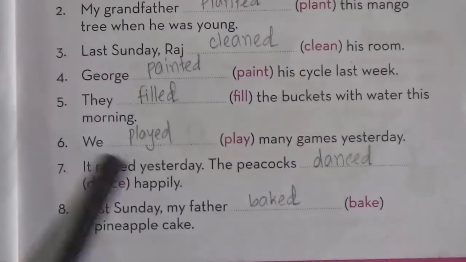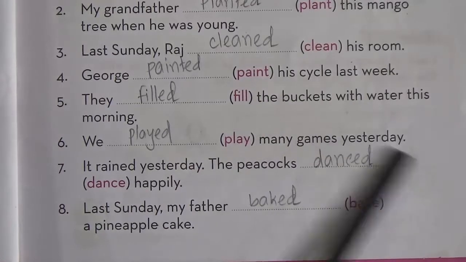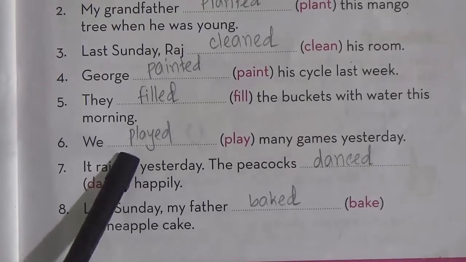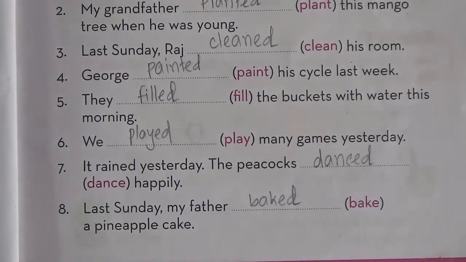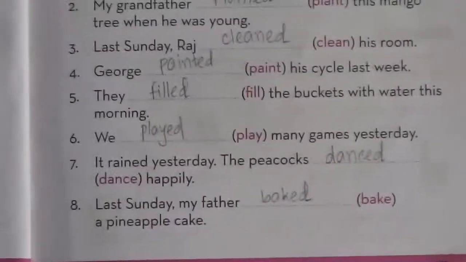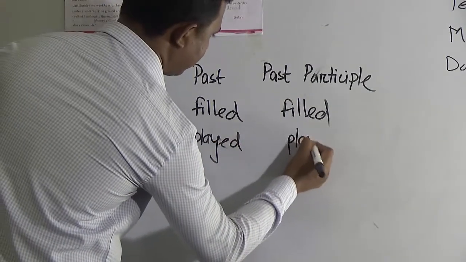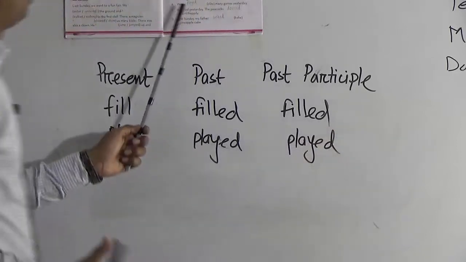Number 6: We played many games yesterday. Yesterday also indicates past form. So played. We played many games yesterday.